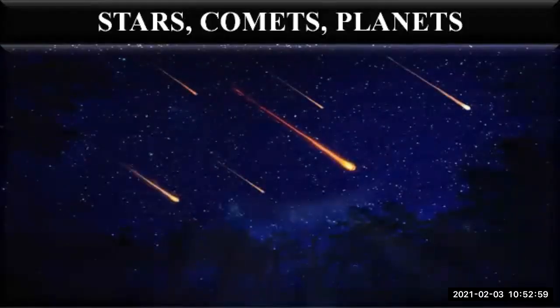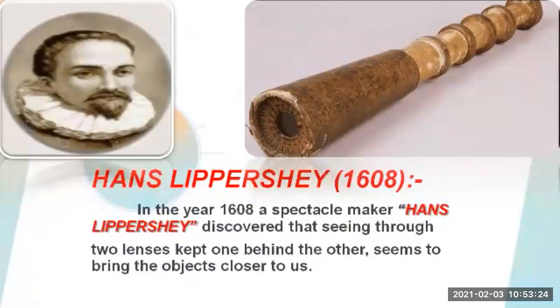Space observation gives us the idea about the stars, comets, planets, and other celestial bodies around the earth. We can see the different objects present in the sky more clearly. We can understand them and study them with the help of proper instruments. That can be done only with the help of space observation.